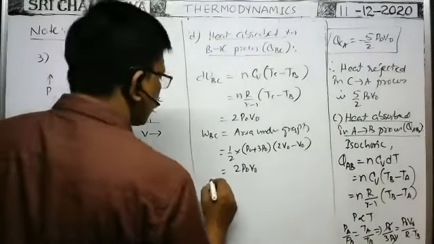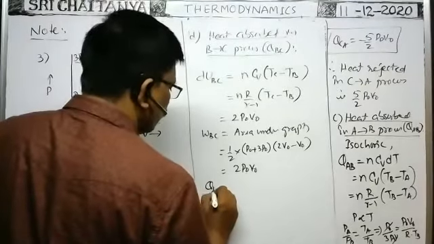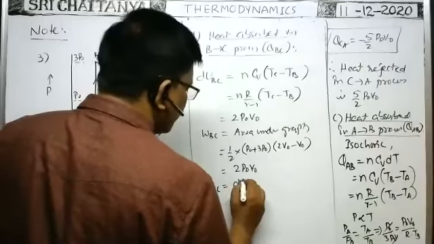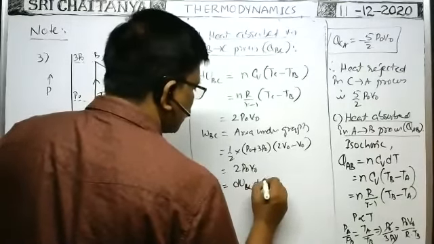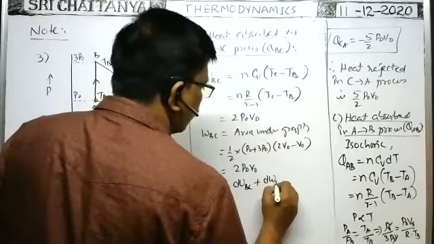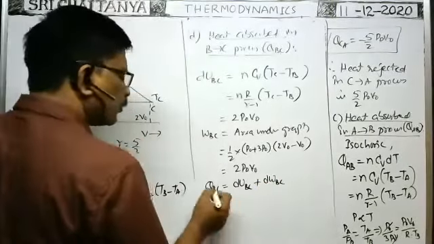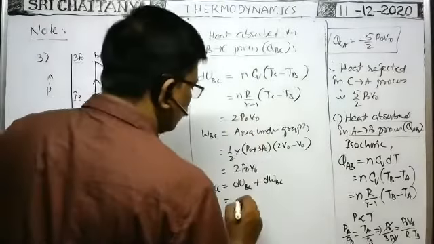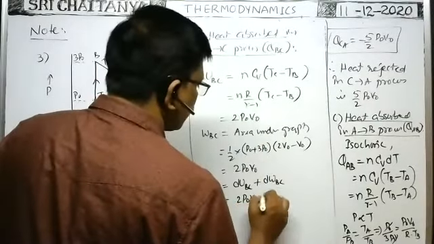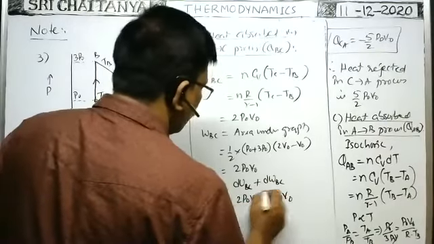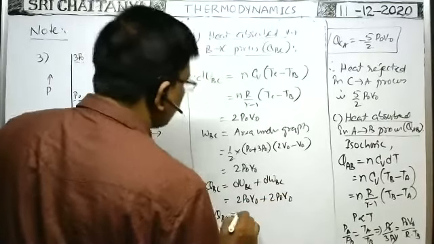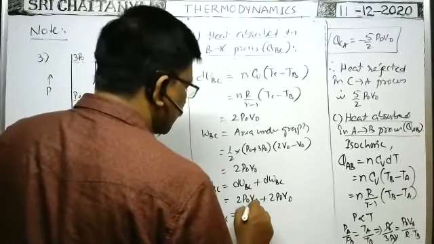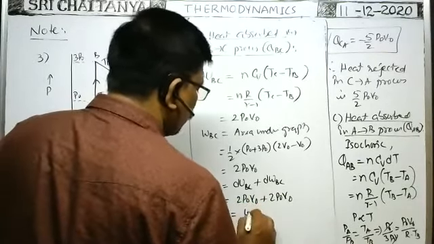Therefore, heat energy supplied in the process from B to C is QBC, equal to change in internal energy in the process from B to C plus work done in the process from B to C. Of course, we can write dQ also, no problem. dU BC plus 2 P naught V naught. Therefore, in the BC process, heat energy absorbed or rejected is equal to 4 P naught V naught.